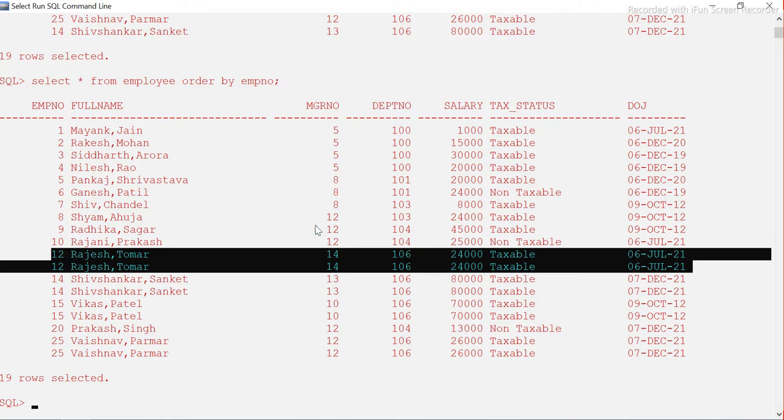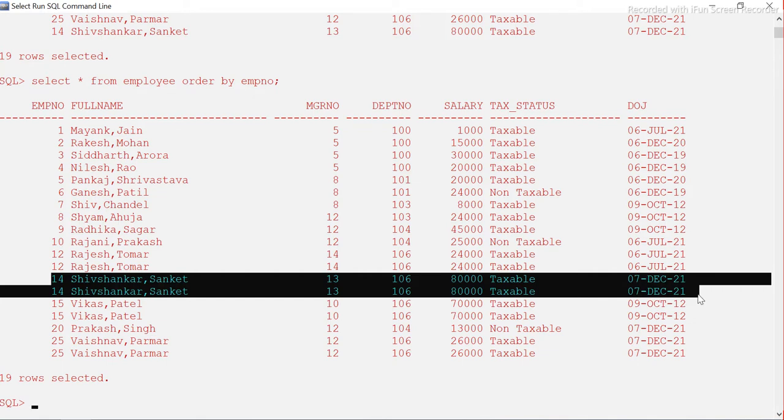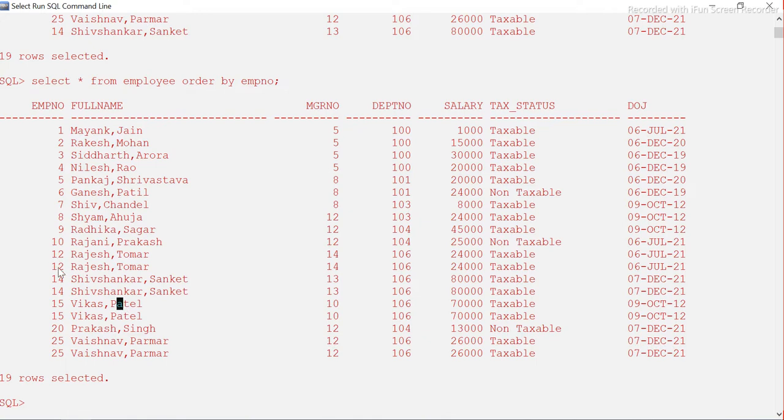So employee number 12 is duplicate, 14 is also duplicate because the value in every column is the same, and then 25 is also, and 15 is also. So these are the four duplicate records. This is the concept of duplicate: the entire record should be duplicate, not only one column like employee number. The entire record should be duplicate, then only we consider it duplicate.